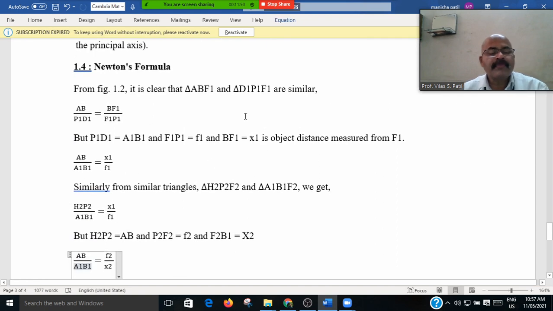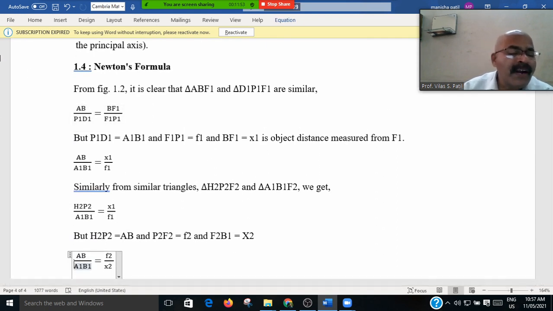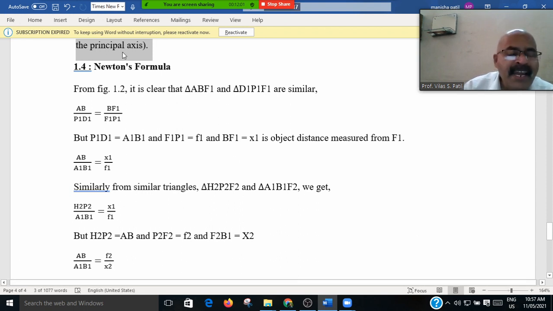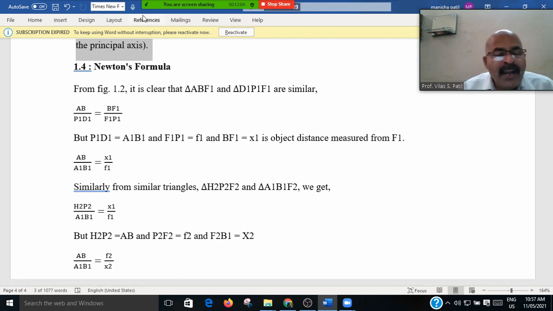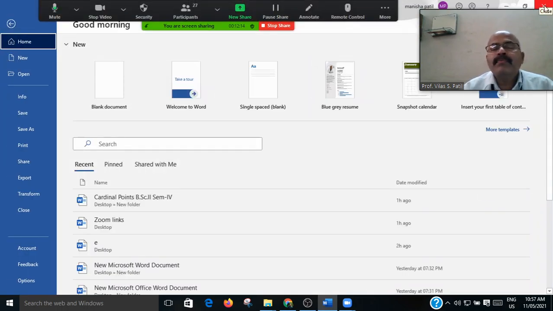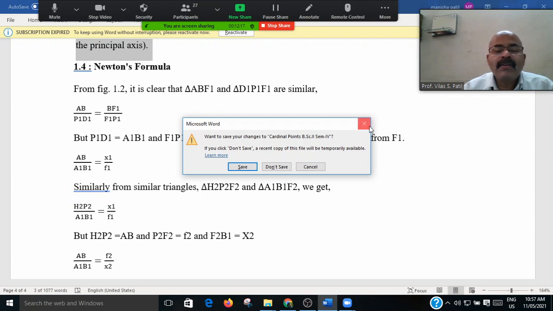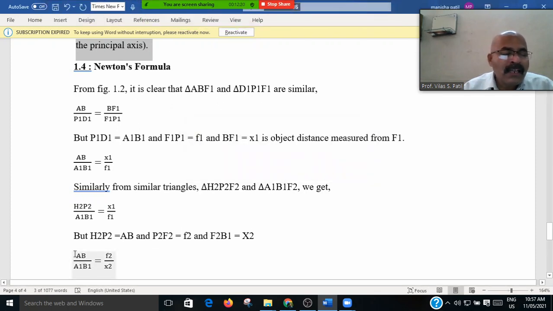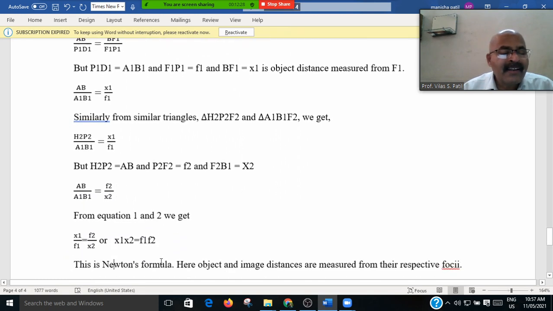That is H2 P2 divided by A1 B1 is equal to X1 divided by F1, आणि मगाच्या सारखं H2 P2 is equal to AB आहे, F2 P2 F2 is equal to F2 आहे आणि F2 B1 is equal to X2 आहे. त्यामुळं AB divided by A1 B1 is equal to F2 divided by X1.